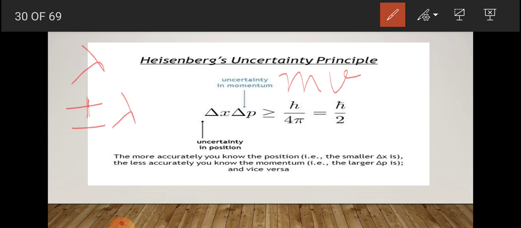And if radiation of longer wavelength is used, it has no effect on its momentum, but the position of the electron cannot be located accurately. Thus, exact and simultaneous determination of both velocity and position of a moving electron or proton or any small particle is not possible. This is Heisenberg's uncertainty principle.